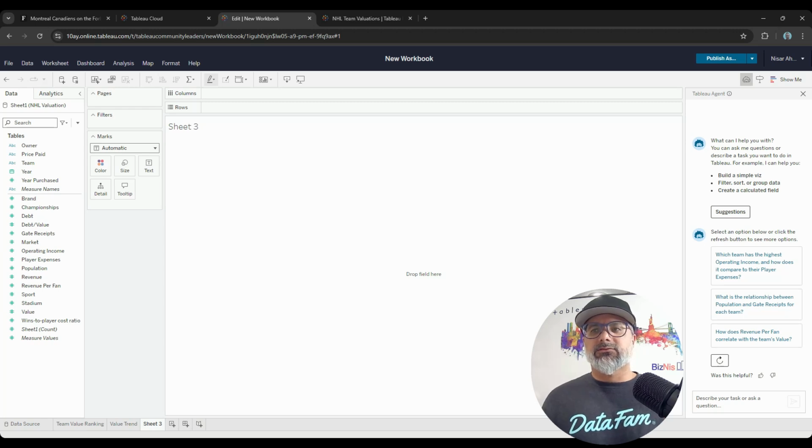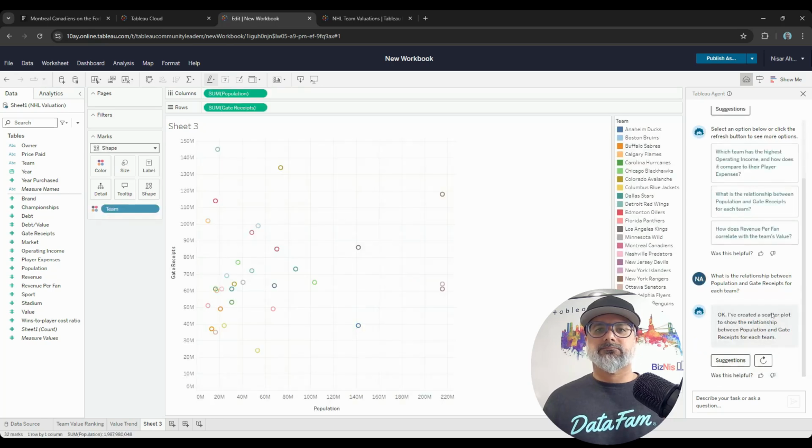Okay, so let's try this relationship. I'd like to see the relationships. Oh, look at that. It created the scatter plot, X and Y axis, and it also assigned the teams different colors, right?